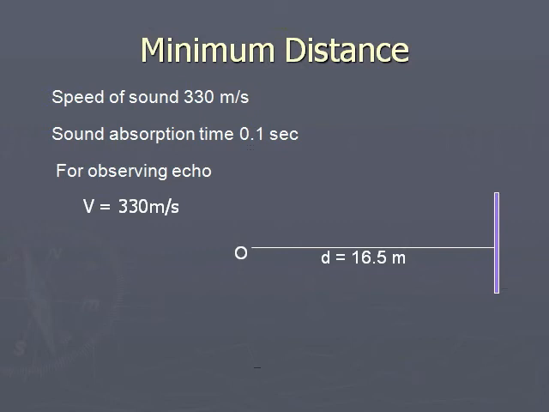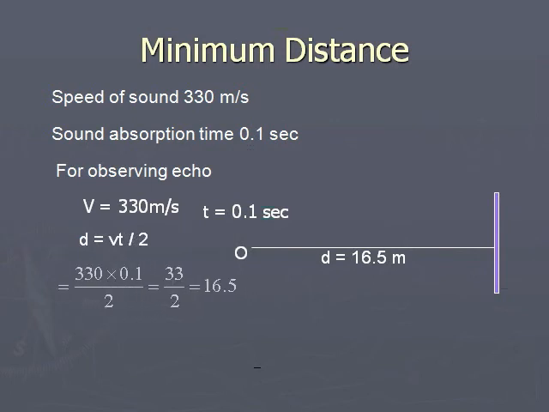So we take t is equal to 0.1 and v as 330 meters per second, and then calculate the distance of the reflector. We have the relation d is equal to Vt by 2. Substituting the values of v and t, we get d as 16.5 meters. This is the minimum distance at which reflection should occur so that we may distinguish the echo from the direct sound. If the reflection takes place at less than 16.5 meters, it cannot be observed clearly. If the reflection takes place at a distance greater than 16.5 meters, we can still hear the echo.